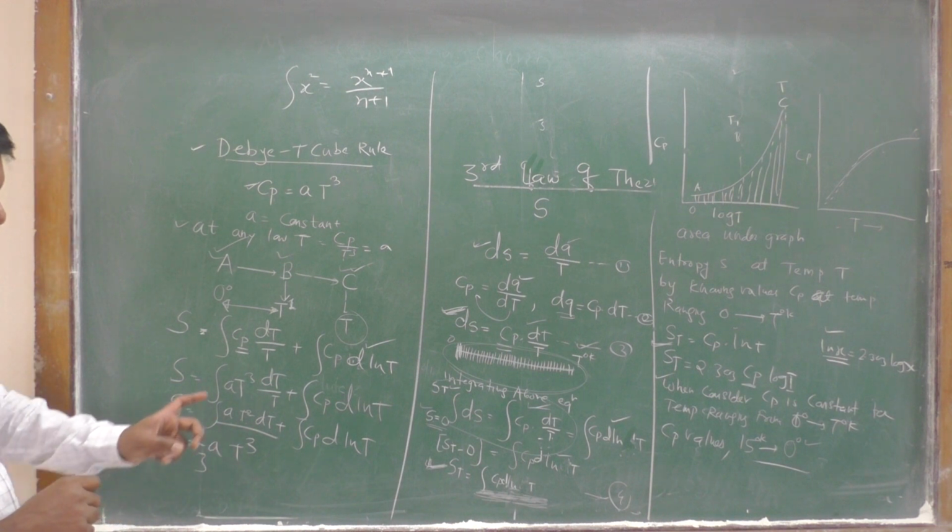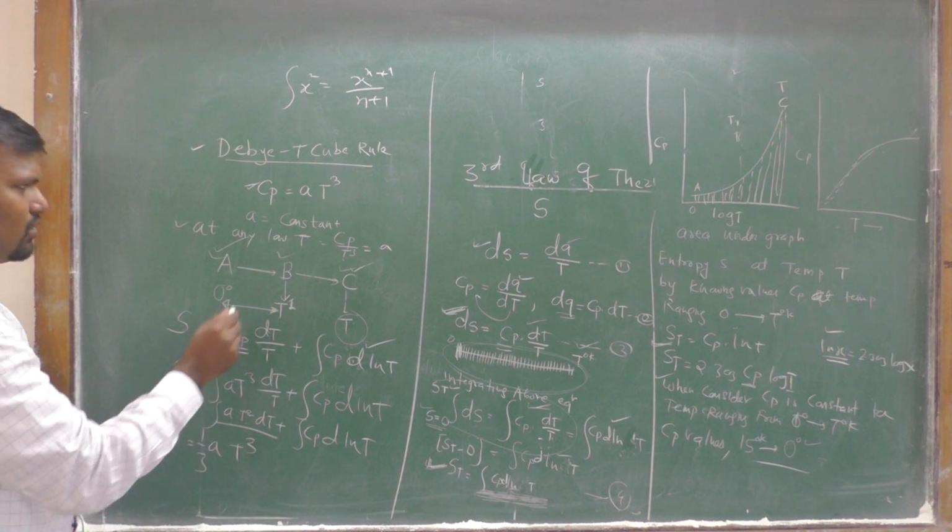We solve this equation to find the Cp value. For the Cp value it is difficult to find from 0 to 15.